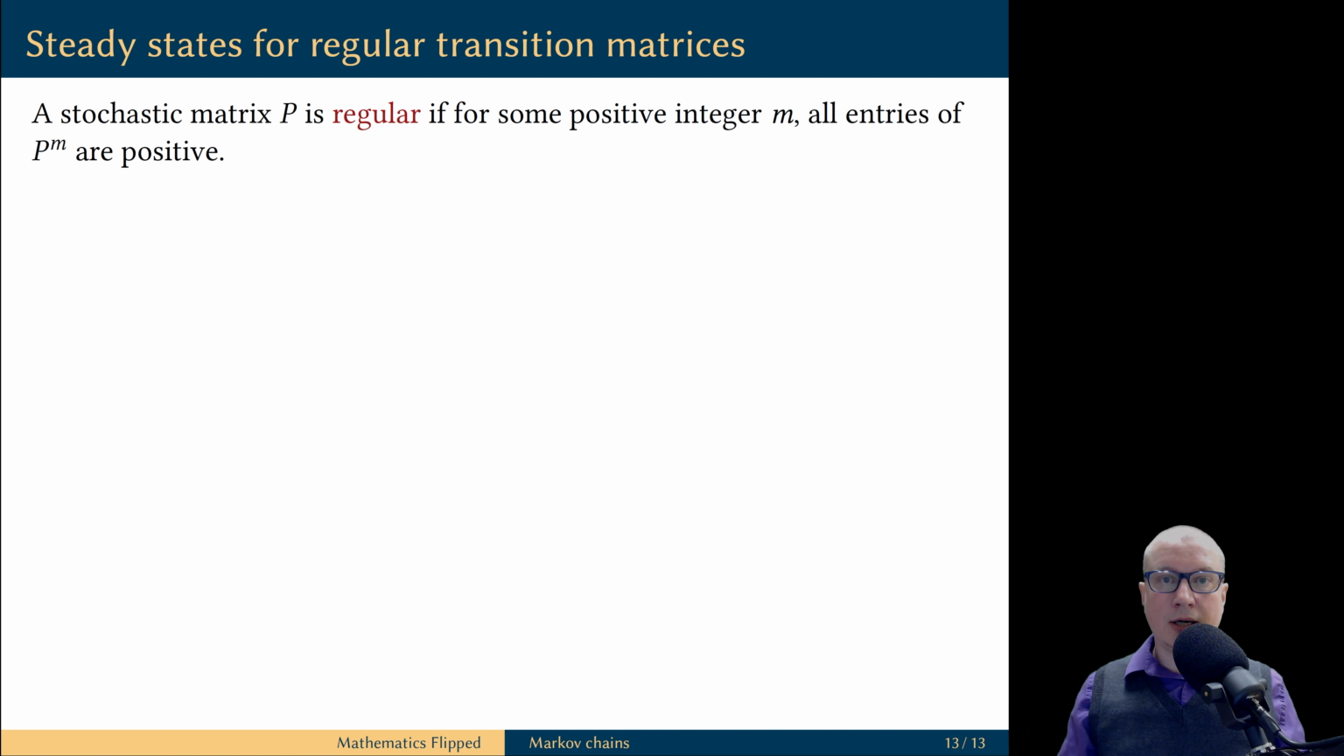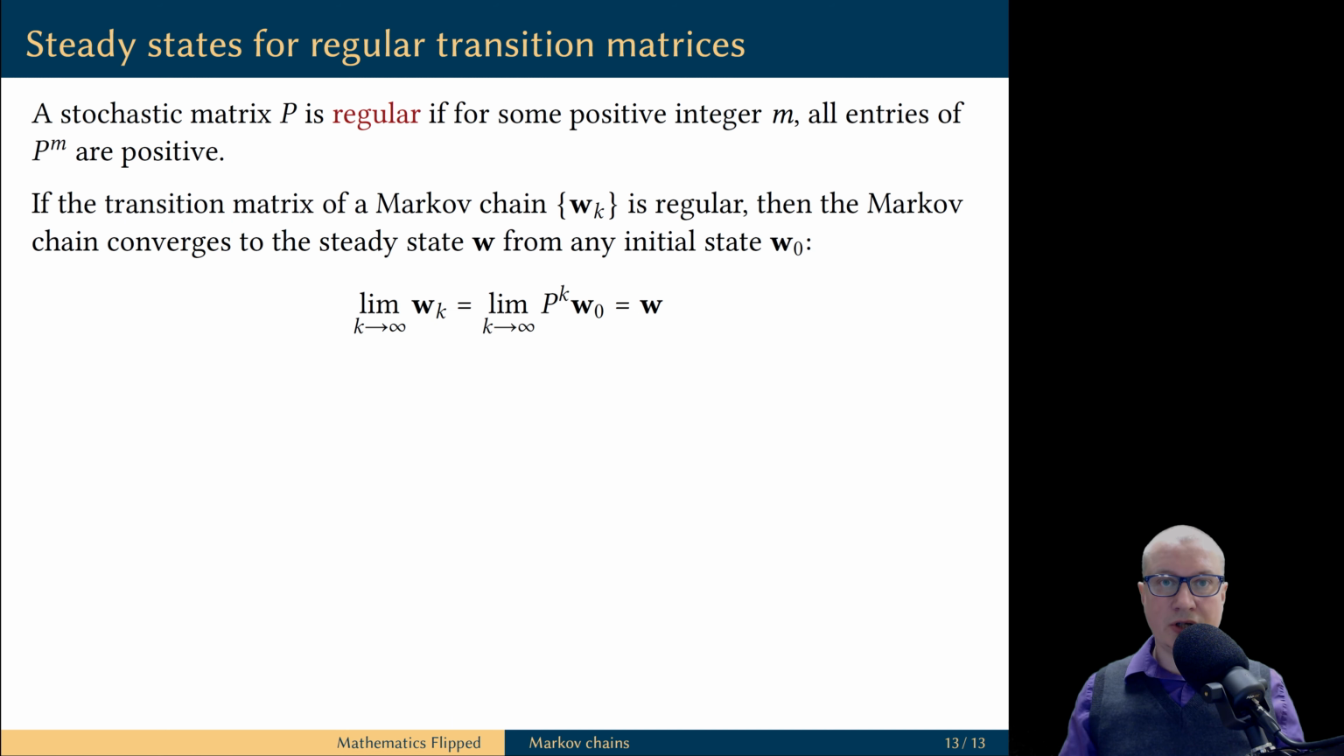However, there is one condition that is sufficient to guarantee that the Markov chain converges to its steady state from any initial state. A stochastic matrix is called regular if at least one of its positive integral powers contains only the positive entries. And if the transition matrix of a Markov chain is regular, then this Markov chain will always converge to its steady state from any initial state. Again, this is not terribly difficult to prove, but it is outside the scope of this video.